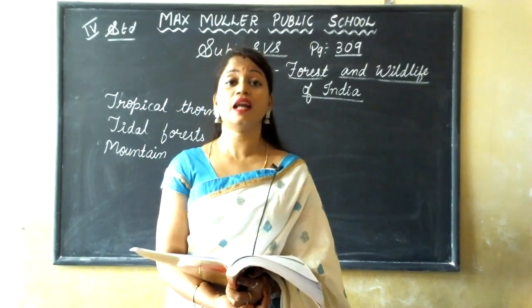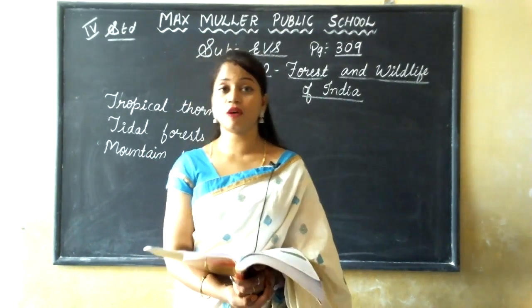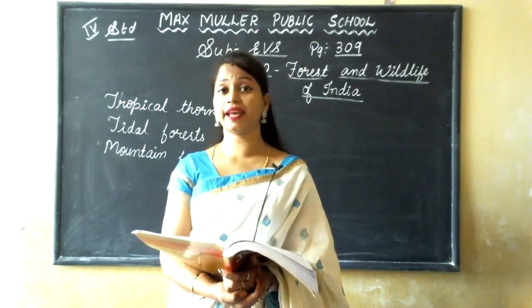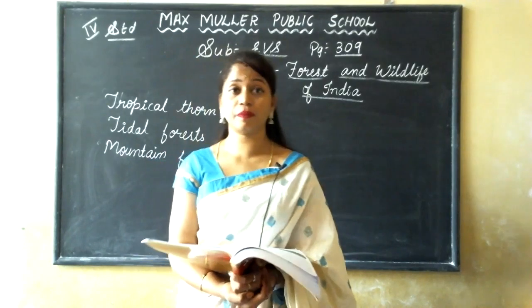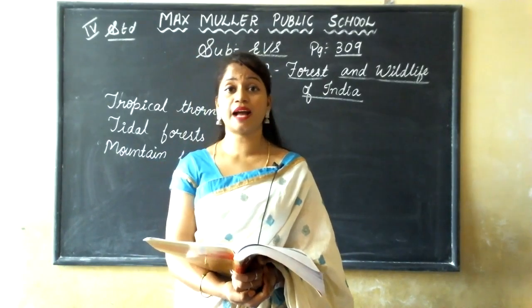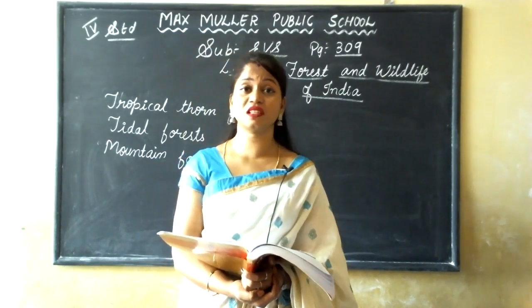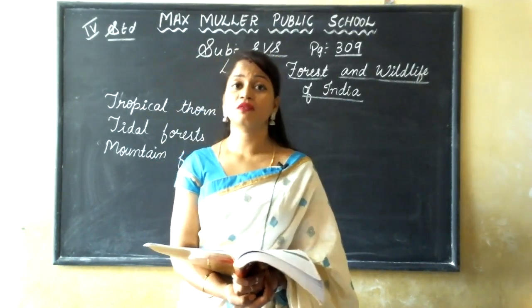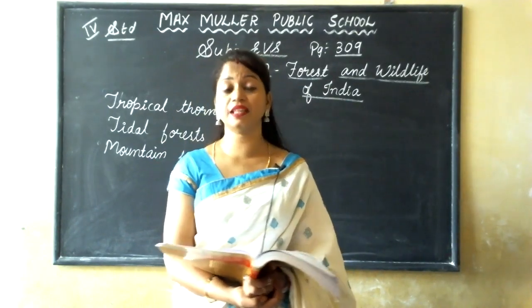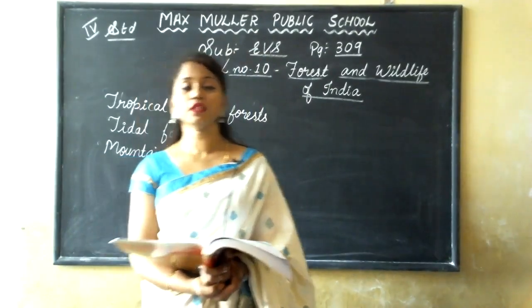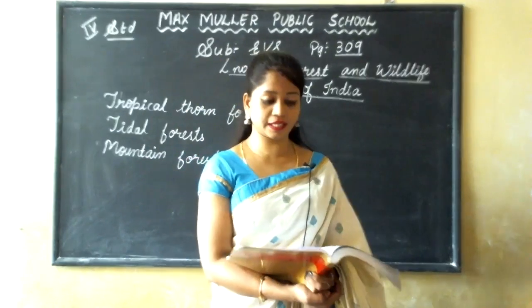And in the lagoons in Kerala, which we learned about in the coastal plains chapter, along the Western Ghats and coastal plains. In these places, we can see these forests.